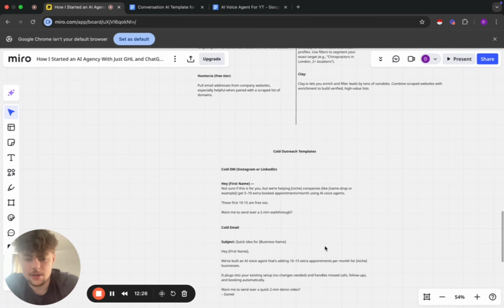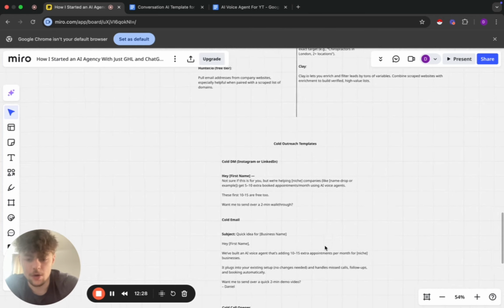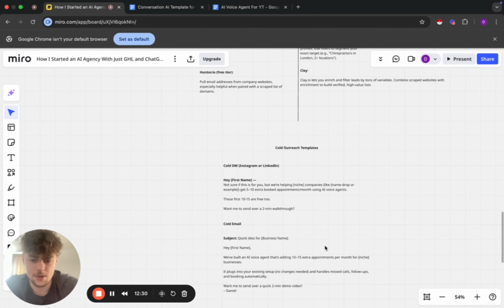And you want to keep cold emails short, half a page, especially on the first one, because these business owners don't have all the time in the world. They probably get loads of cold emails every day. So you need to stand out, and with a long page, they're probably not even going to read it. They might read half of it, and by the time they've read half of it, they might not have even seen what you're offering.